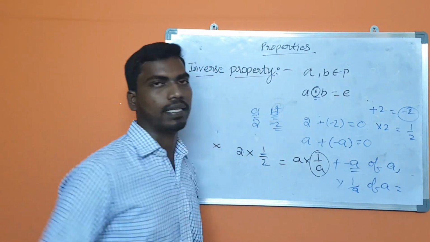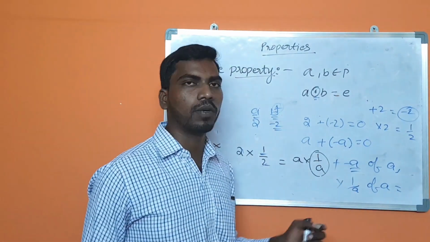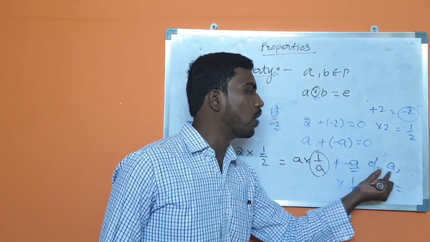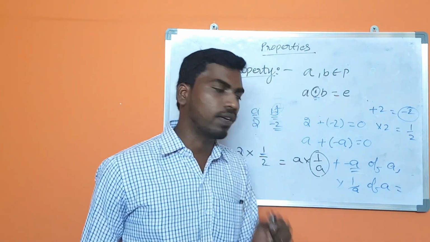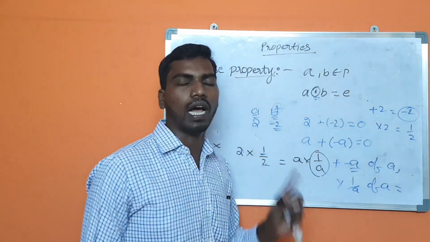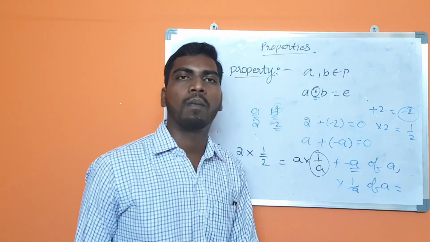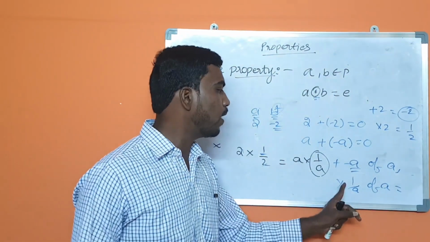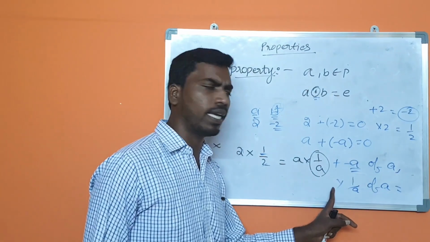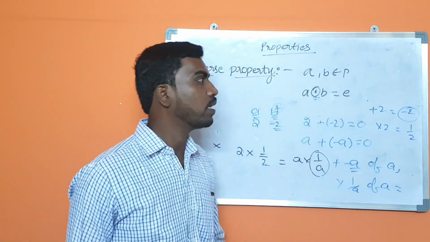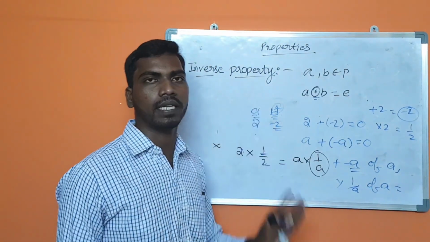I am repeating one more time: minus a is the additive inverse of a in the plus operation, and 1/a is the multiplicative inverse of a in the multiplication operation. These are the properties present.